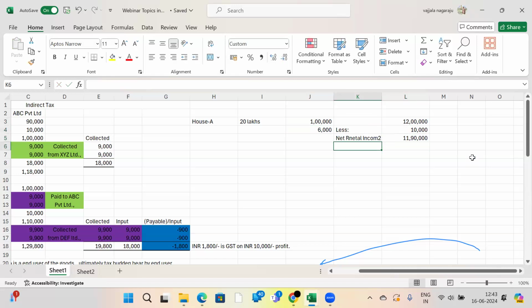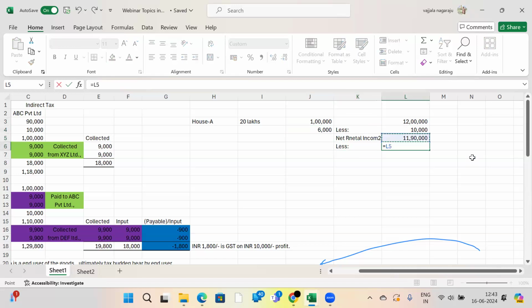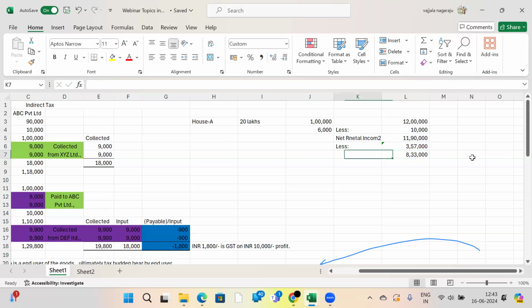On this 11,90,000, straight away 30% deduction you will get, because you have different expenses, right? Painting, standard deduction, maintenance of building, 30% on NAV. This is net annual value. Now this is your income, 8,33,000.